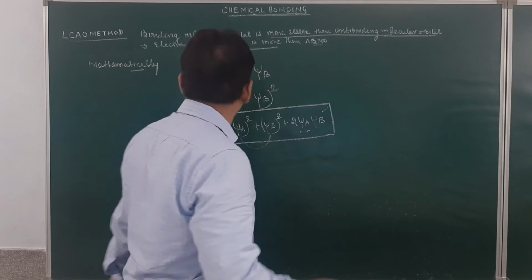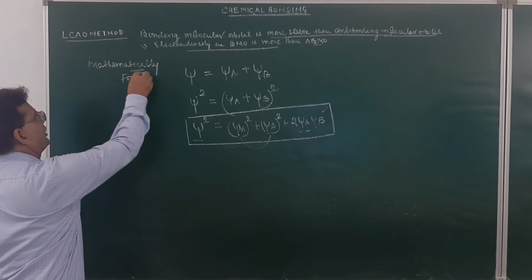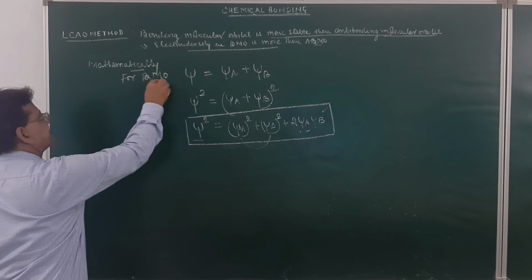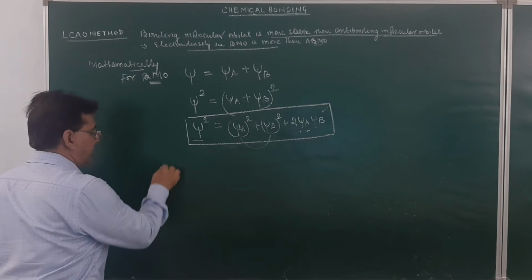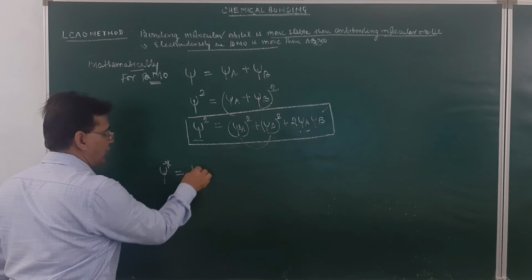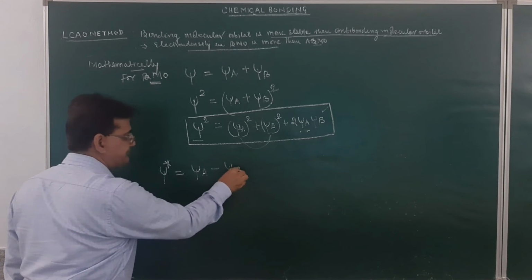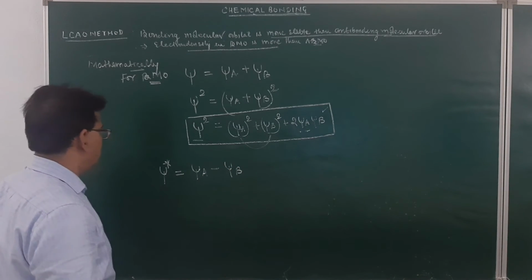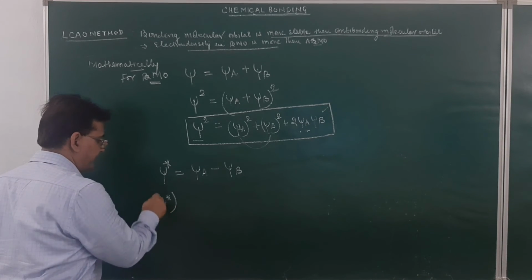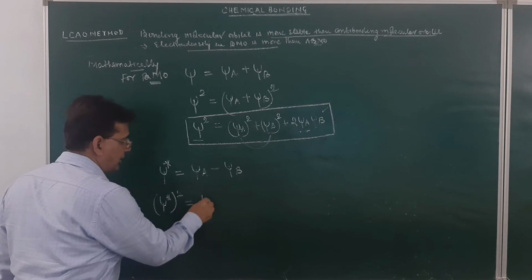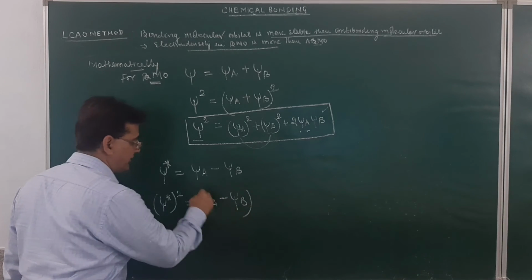Am I clear? Similarly, this was for the bonding molecular orbital. Now, if we study the anti-bonding molecular orbital, this will be equal to wave function of A minus wave function of B. Now, if we square this, the anti-bonding molecular orbital squared will be equal to wave function of A minus wave function of B, squared.